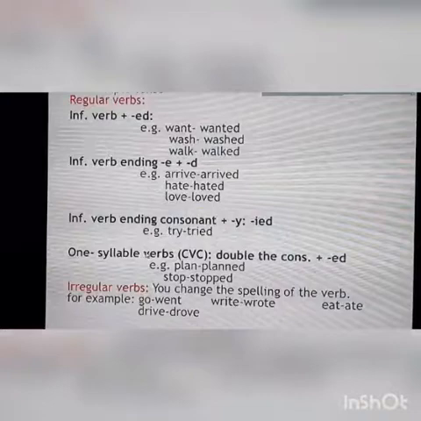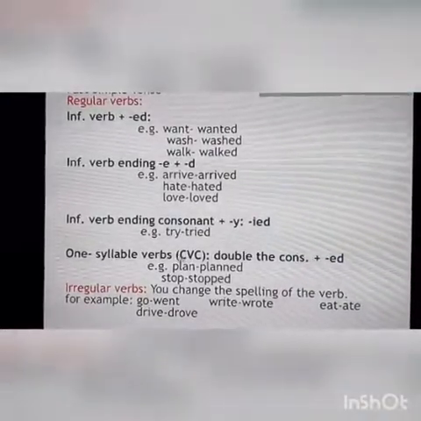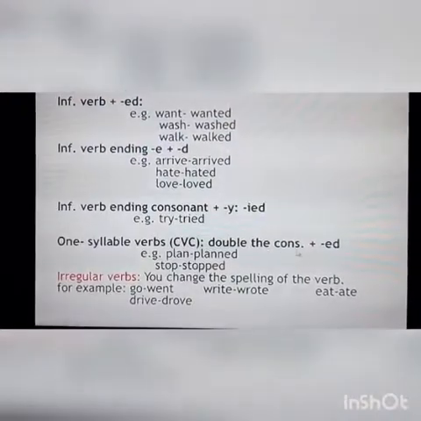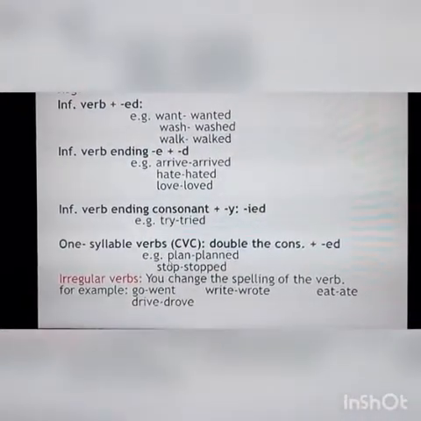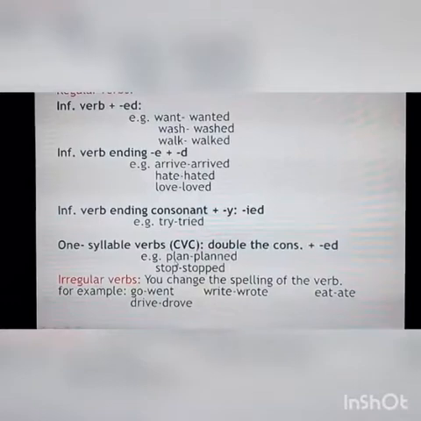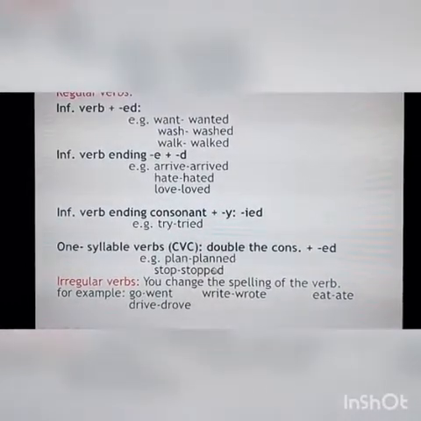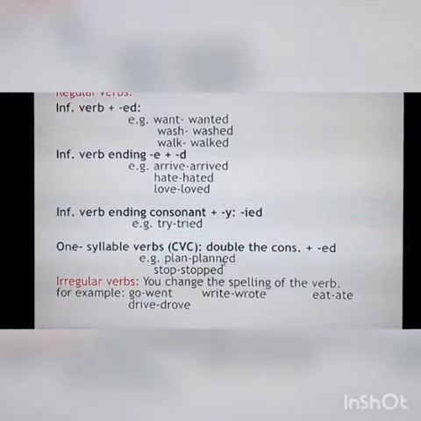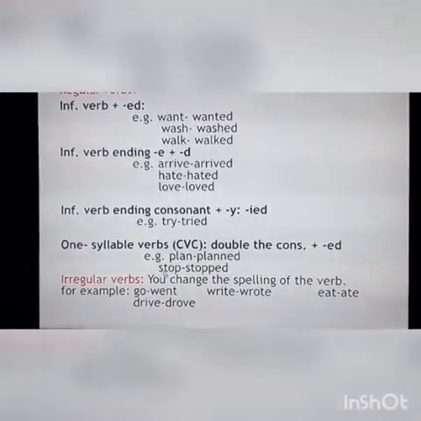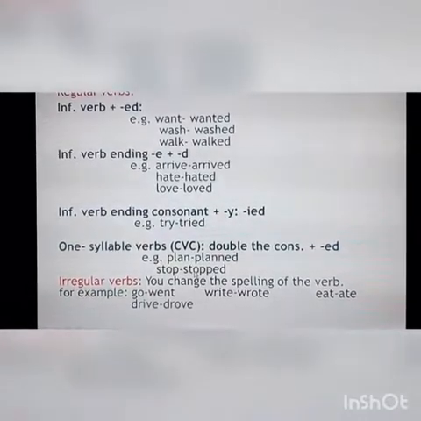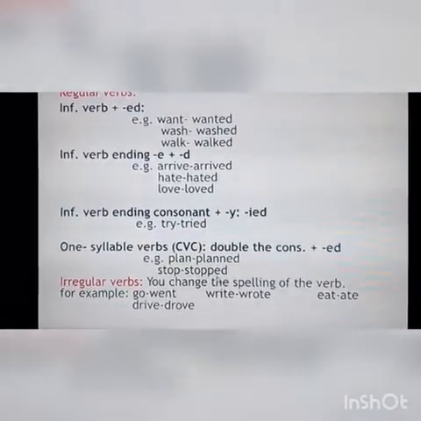Okay, one syllable verbs, CVC or sometimes CCVC, you duplicate the consonant and add ed. For example, here plan, CCVC, here is a vowel and a consonant, so you duplicate the consonant N and add ed. Here is stop, you duplicate the O vowel and P consonant, you duplicate P and add ed.